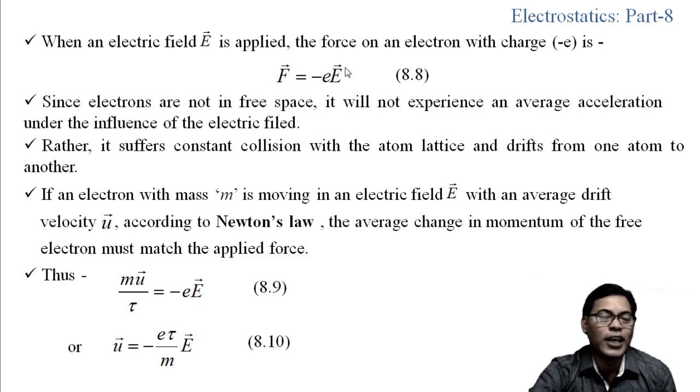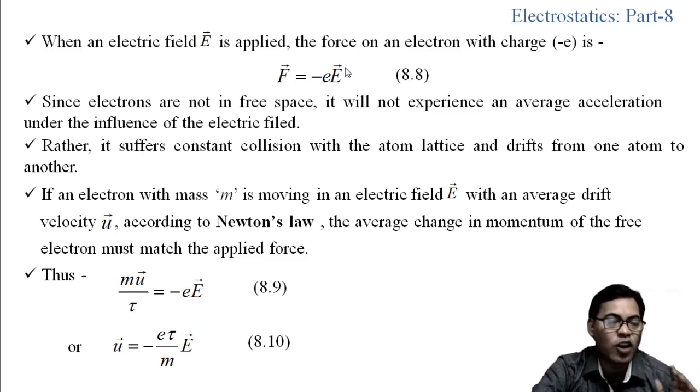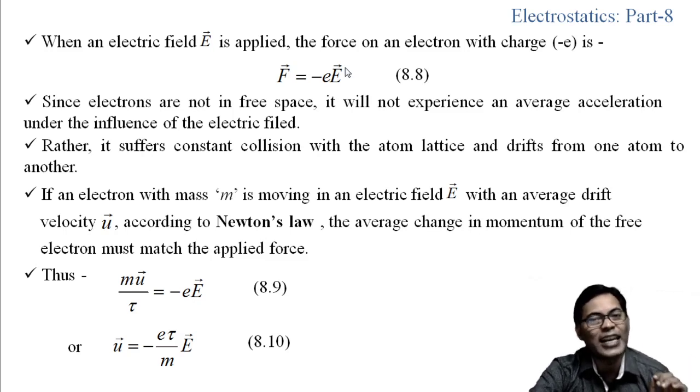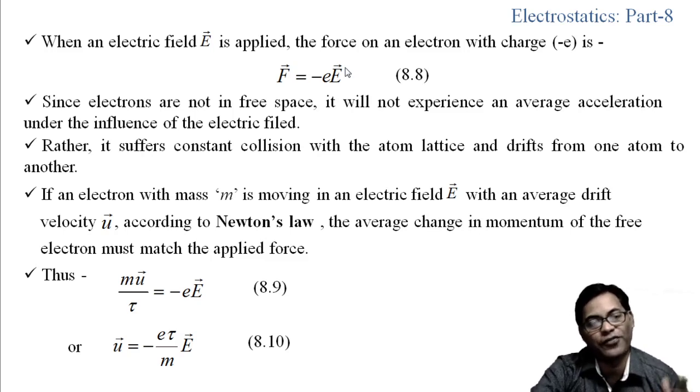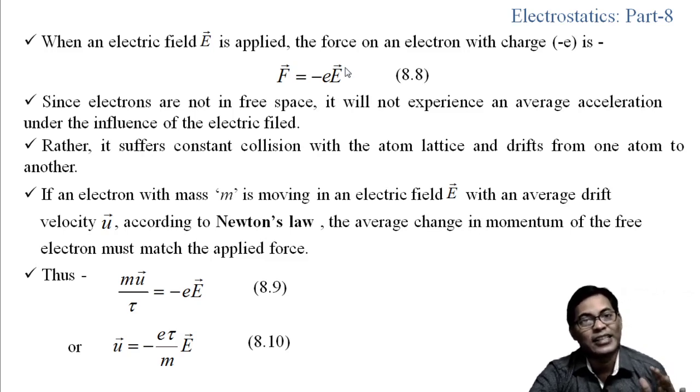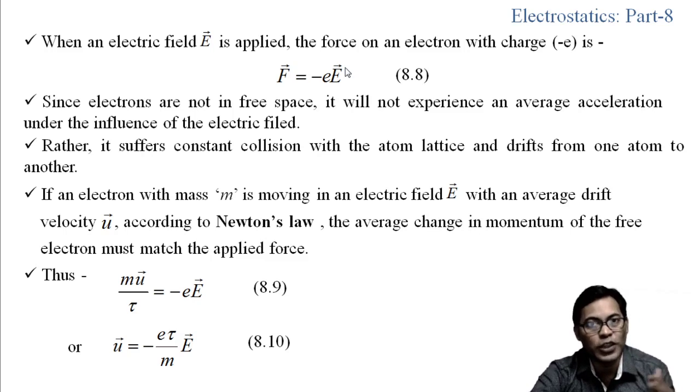Now here the electrons are not in free space, so the electrons will not experience an average acceleration under the influence of the electric field. Rather, they suffer constant collisions within the atom lattice and drift from one atom to another.